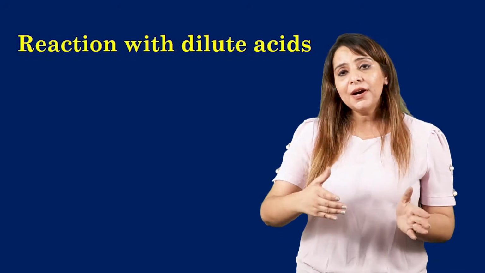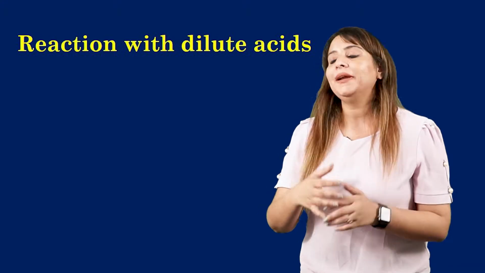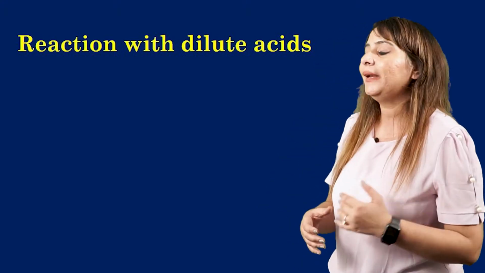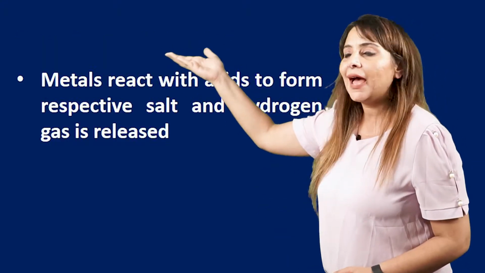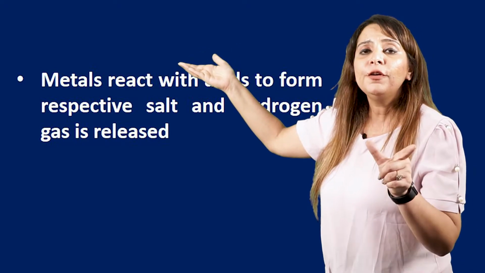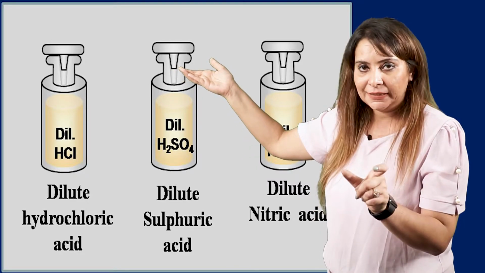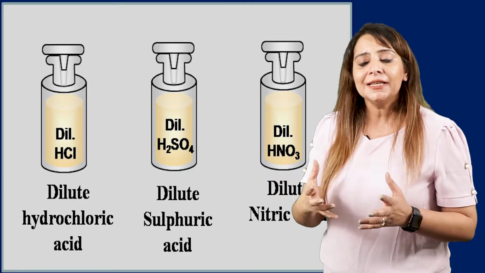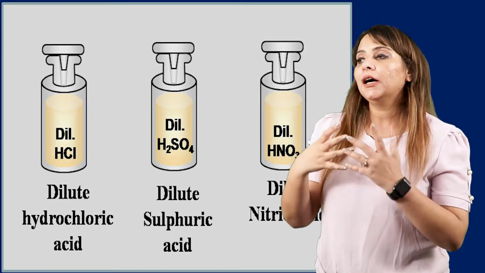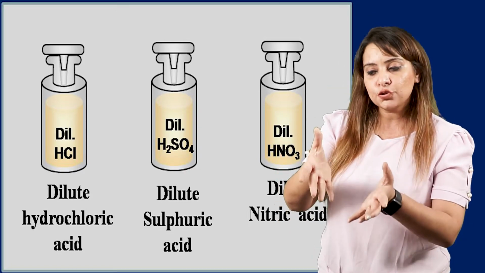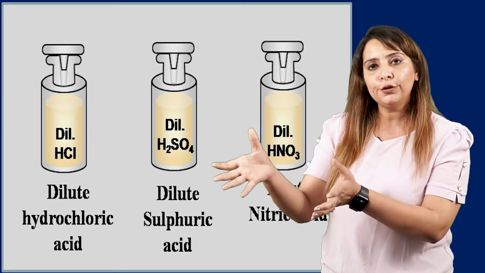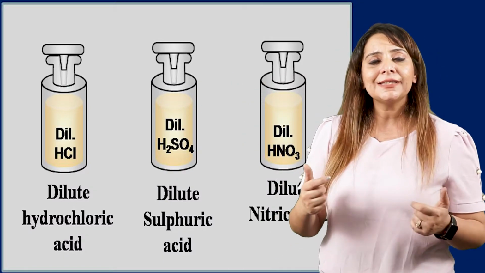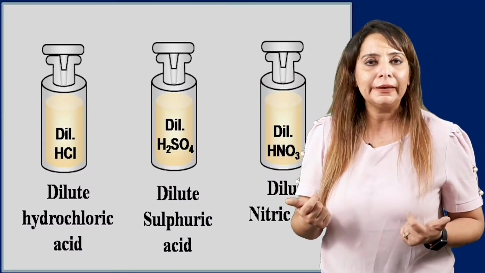Right. So whenever a metal, if I talk particularly about metal first, reacts with dilute acid, what do we mean by dilute acid? An acid is one which has hydrogen ion present in it, right? Or you can say any substance which when added to water produces hydrogen ion, which combines with the water molecule to form the hydronium ion. That substance is regarded as an acid. Got it? So dilute acid means the acid which has more water content in it.